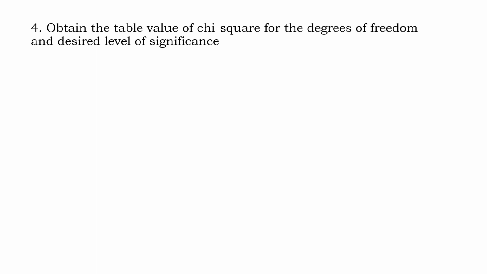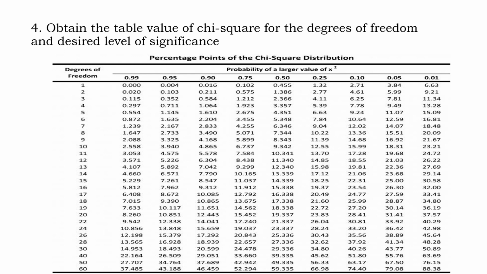You might get a table like this. In that, 0.05 indicates the 5% level of significance, and 0.01 is the 1% level of significance. The value of degrees of freedom is on the left hand side, and on the basis of that you will get a table value.